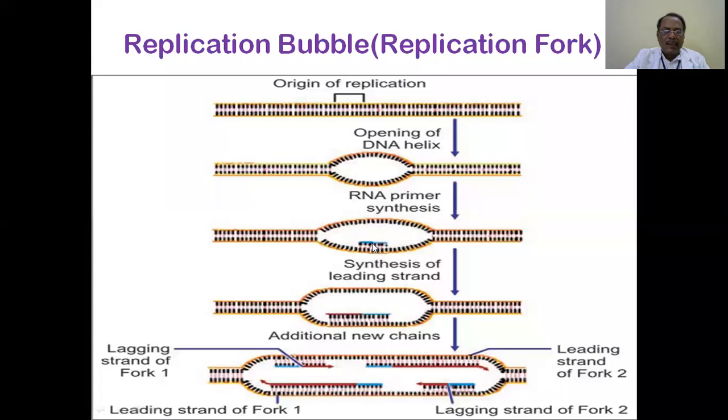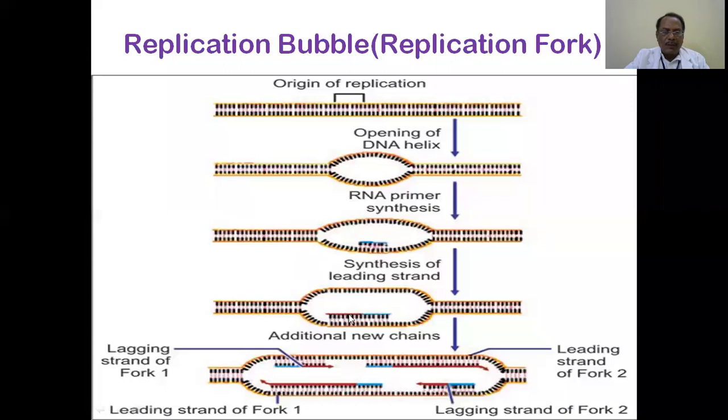So initially the RNA primer is synthesized, and on this RNA primer, DNA polymerase 3 will continuously join one nucleotide to another, following the base pairing rule and continuously synthesizing. You see that, that is the newly synthesized DNA strand.